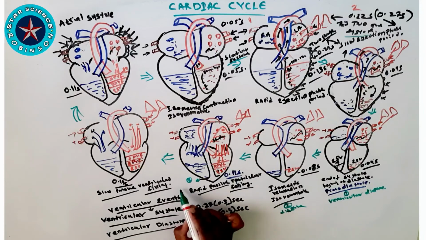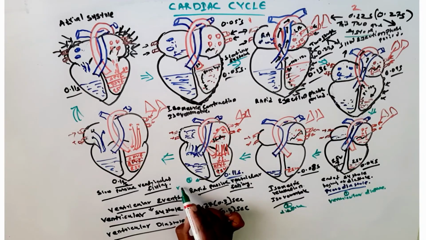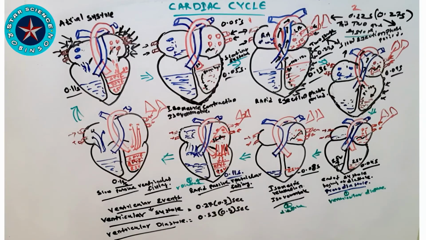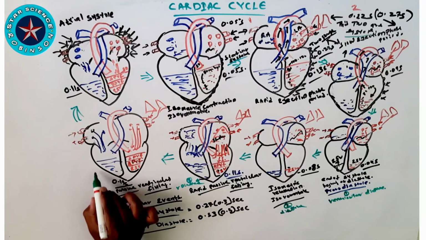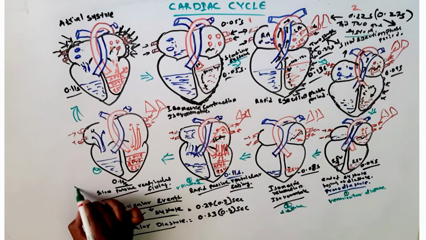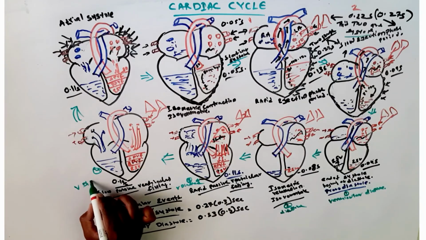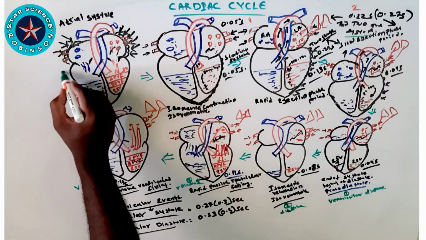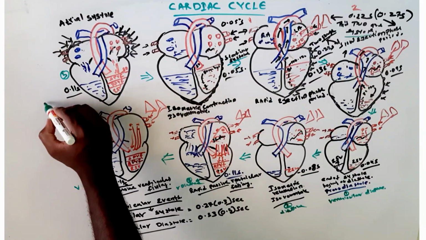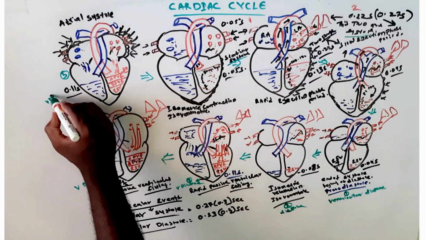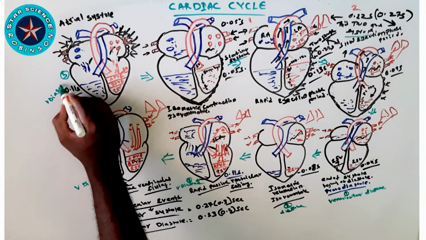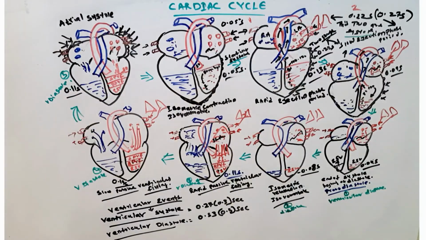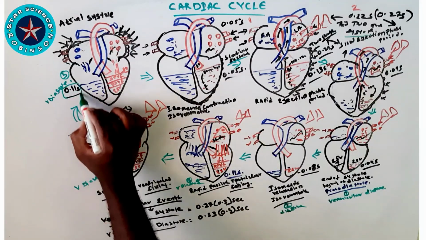In ventricular diastole, that is around 0.11 second, and we can see the next phase, slow passive ventricular filling. It is around 0.19 seconds. This is the longest phase in this cycle. And next, fast rapid filling, in which we can see ventricular diastole 0.11 seconds. So the main thing of ventricular diastole and systole we have seen.